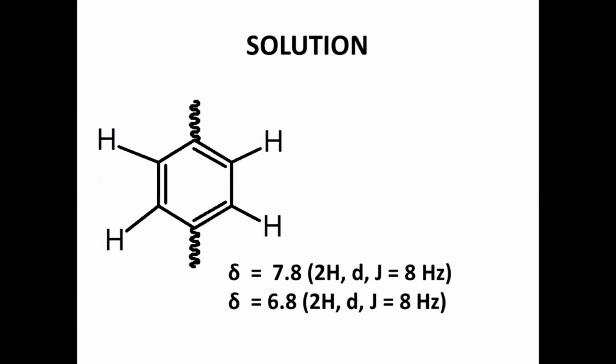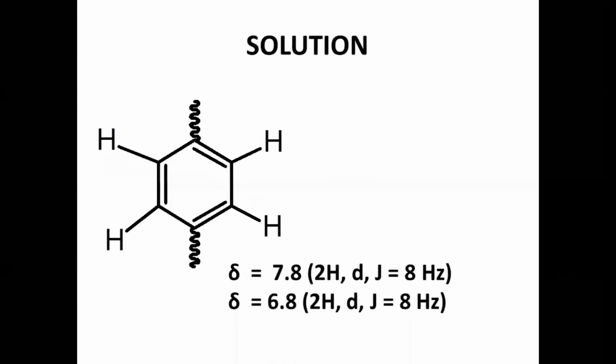This hydrogen will be giving doublet, this hydrogen will be giving doublet, and these two top hydrogens are chemically equivalent, these bottom two hydrogens are chemically equivalent. Now two signals we are observing for these 4 protons, and ortho coupling we are observing.